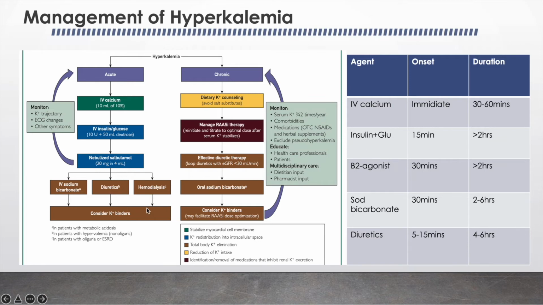The third mechanism is the reduction of total body potassium, which can be done either by use of sodium bicarbonate, diuretics, hemodialysis, or by using a potassium binder. IV sodium bicarbonate is useful when there is hyperkalemia in a metabolic acidosis situation. Diuretics can be given when there is hypervolemia or in non-oliguric patients, and hemodialysis for patients with oliguria or who are on end-stage renal disease. During this treatment, we have to monitor the potassium frequently and also look for ECG changes and other symptoms.